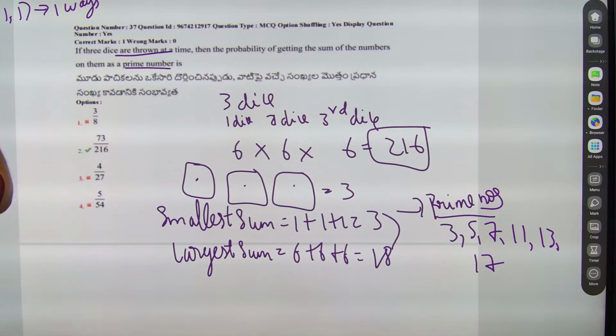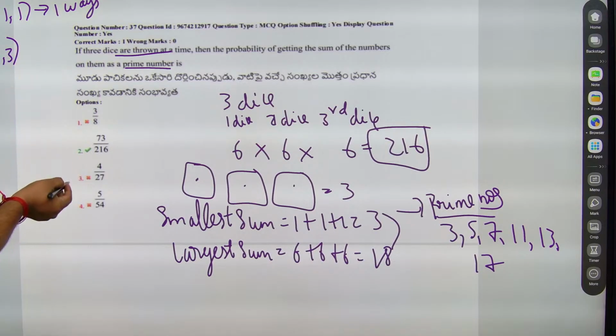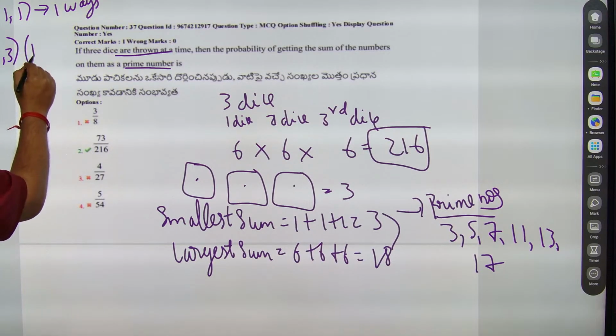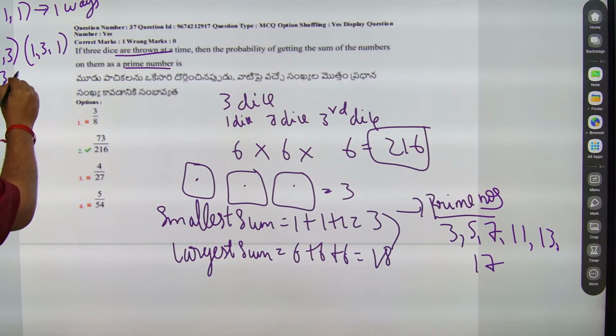Okay, what about 5? 5 can be written in how many ways? I can write it as 1, 1, 3. This is one way. So this 1, 1, 3 itself I can write in how many ways? I can write it as 1, 3, 1. Next is 3, 1, 1.